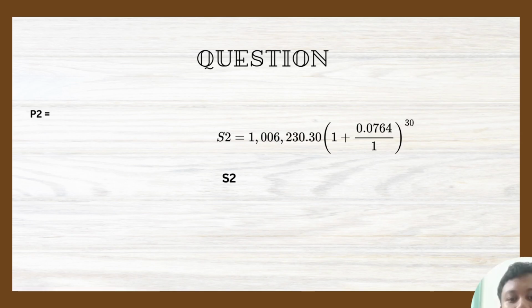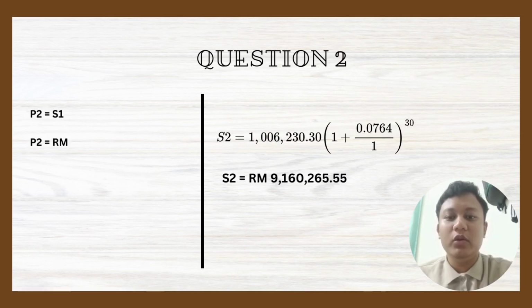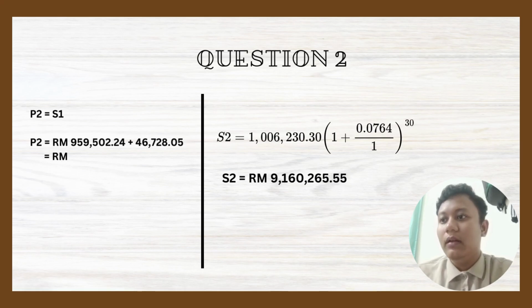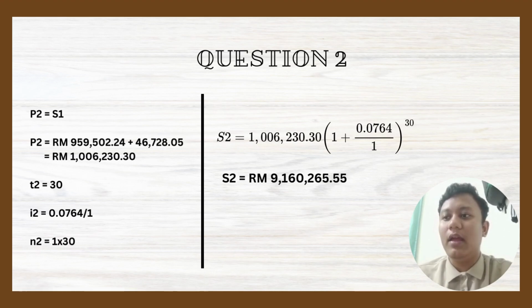Next, I will explain how to get the answer for question 2. So I will identify all the keywords given. Principal 2 is equal to future value 1. So principal 2 equals RM959,502.34 plus RM46,728.05, equal to RM1,006,230.30.